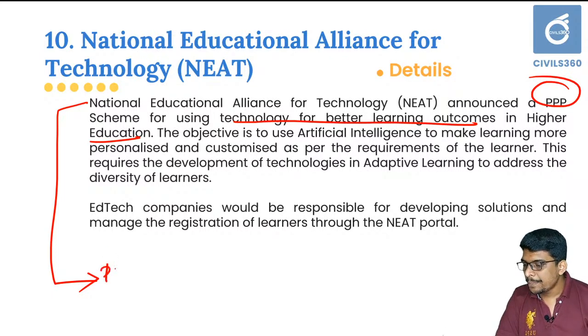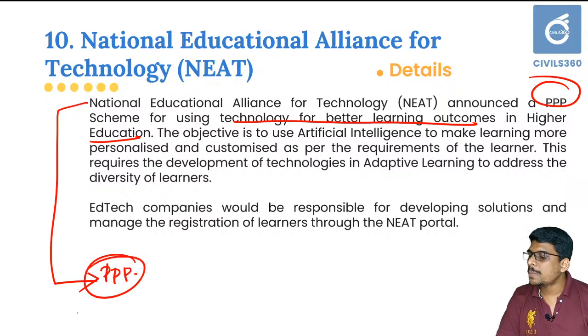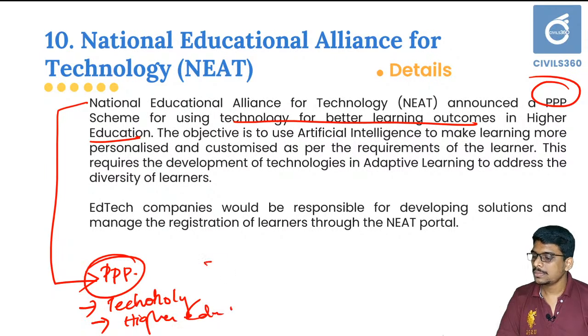That is, it is a PPP project. That means private participation is there. Second point is it adopts technology for bettering learning outcomes, and third one, it is for higher education. Three basic ideas: it is a PPP based project, it adopts technology for bettering learning outcomes, and it is for higher education. And the objective is to use